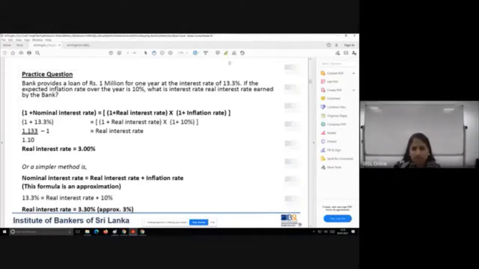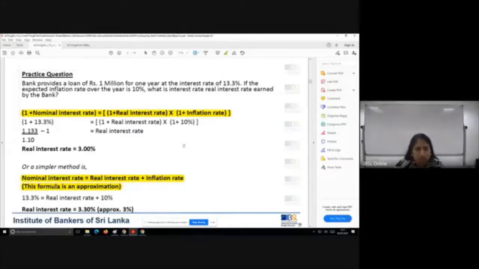It's highlighted. Let's see whether I can, yes, here. So this is the Fisher's equation. Based on that, we did a small calculation on how to arrive at the real interest rate. And I also introduced you to a simpler method. This is an approximation only. So if you had done an MCQ question, or if you had done the Fisher equation in detail and just want to double check your answer, you could use this particular equation to recheck your answer.